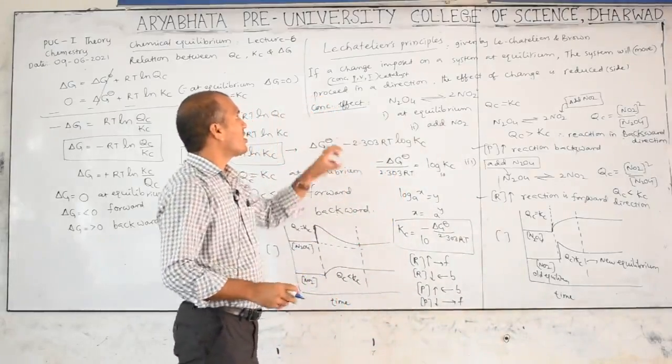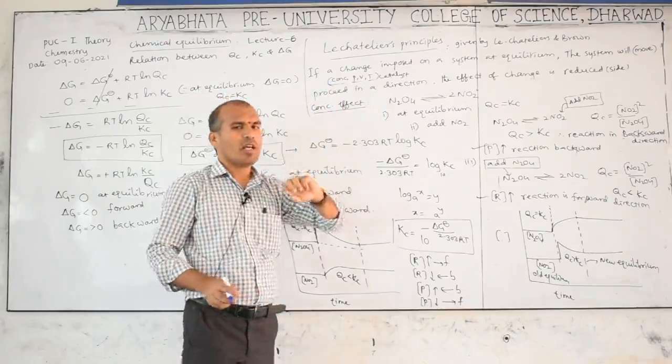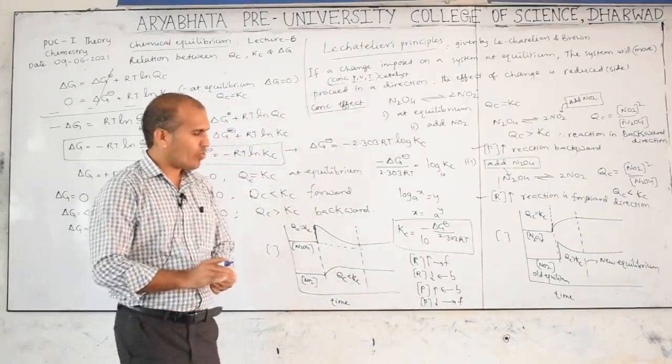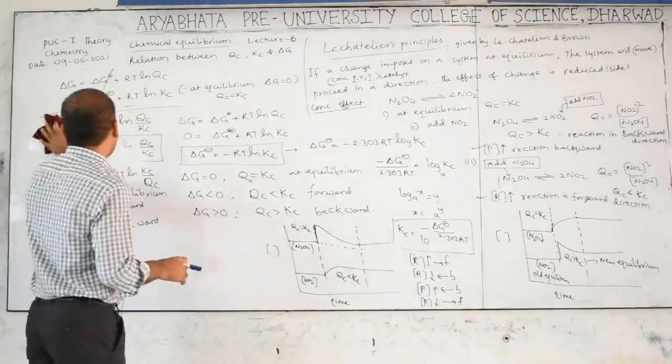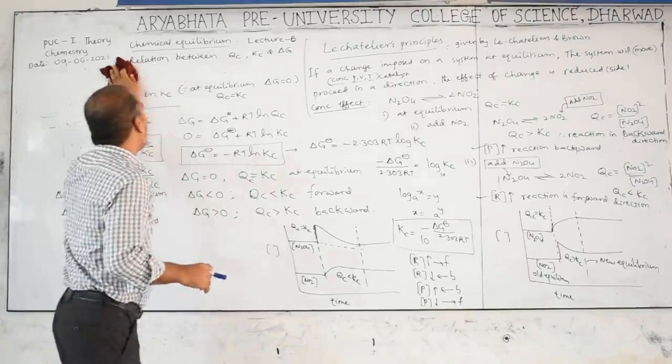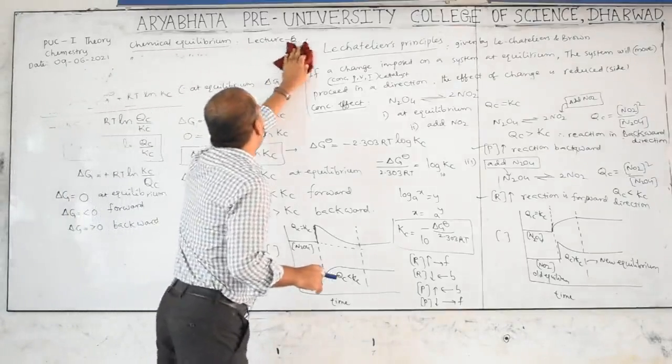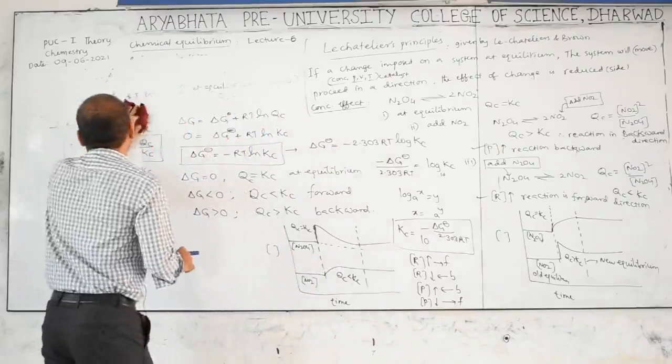This is the concentration effect. Next, what is that? Pressure and volume effect. Both are a combined effect, these are not individual, because pressure and volume are interrelated. Pressure and volume are interrelated.